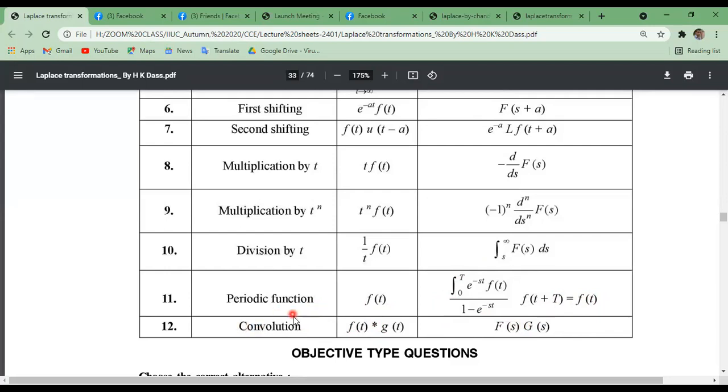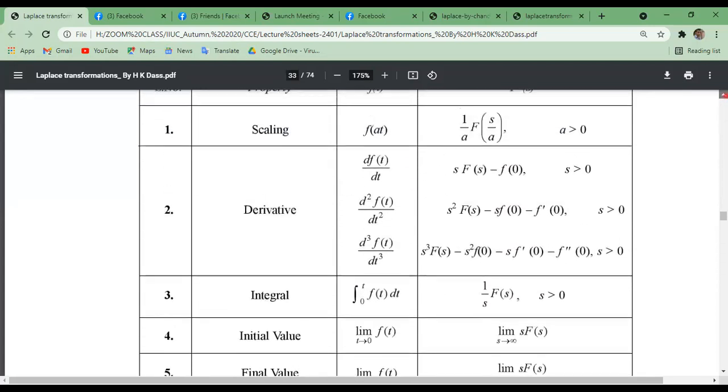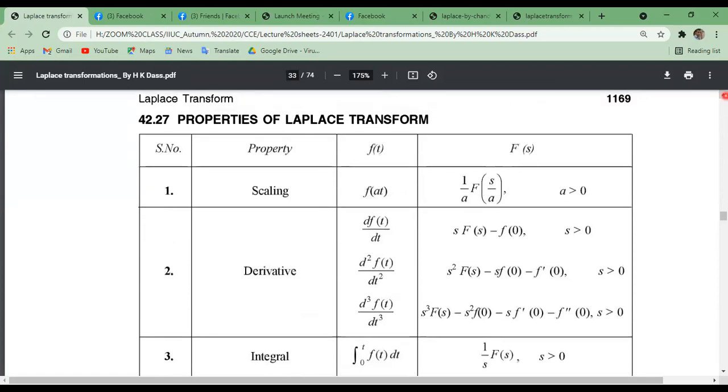Actually, these are very important properties of Laplace transformation. In the next lectures, we'll know about these properties much more than other properties. Now we'll try to prove these properties one by one.